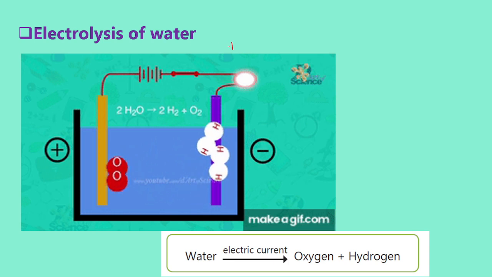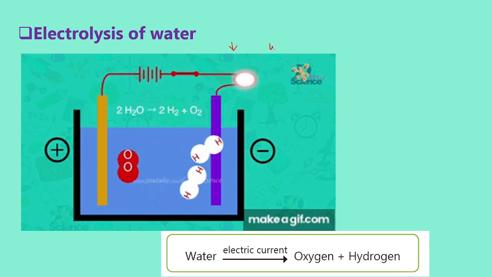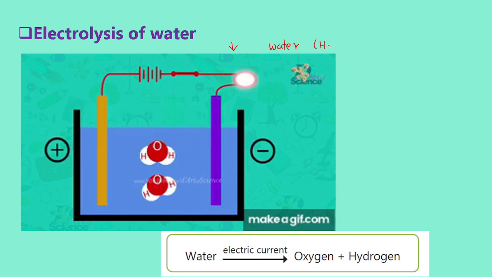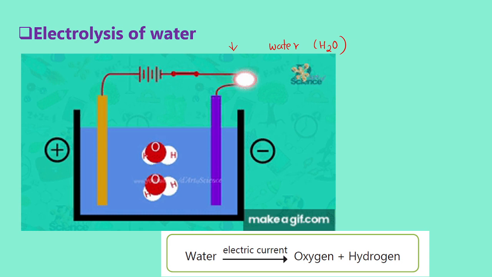Look at the animation. When electric current is passed through water, plain water, what happens? Water is nothing but H2O, that's the chemical symbol for water. What happens when electric current passes through water?